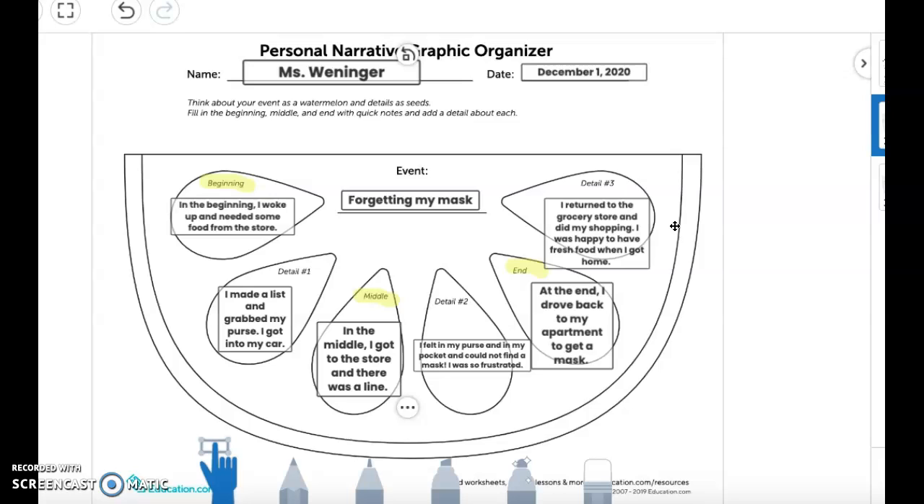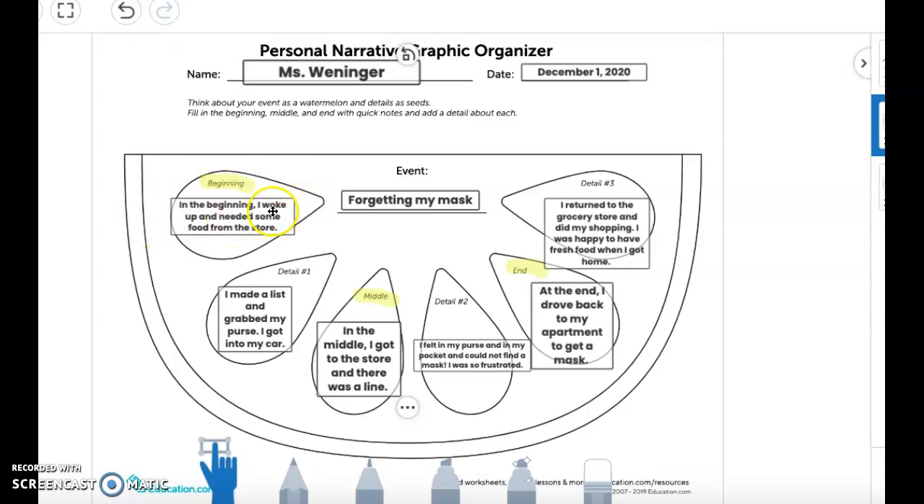Okay, so this is all about a mistake that I made. And the mistake that I made was forgetting my mask. And I've learned from that mistake. I always have an extra mask in my purse now, and I usually have an extra mask in my coat pockets too.